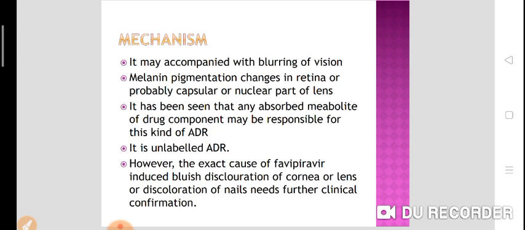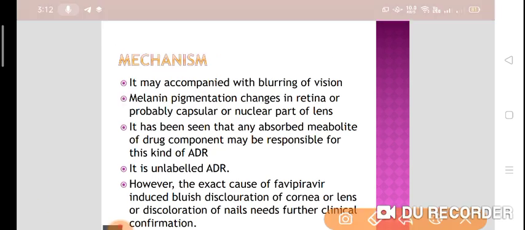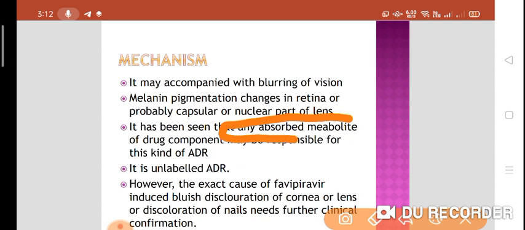It has been seen that any absorbed metabolite of a drug component may be responsible for this kind of ADR.